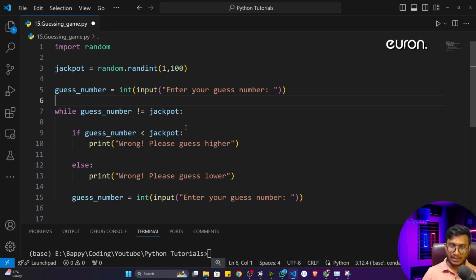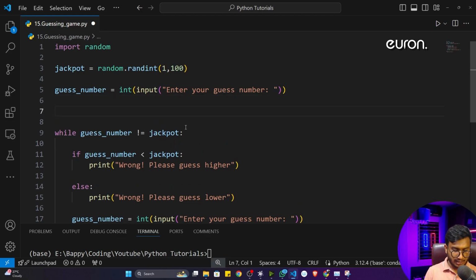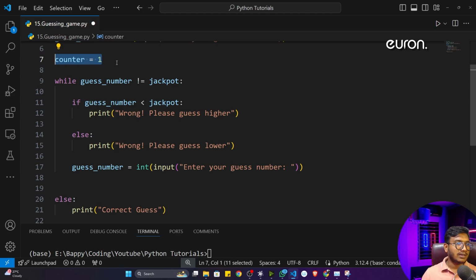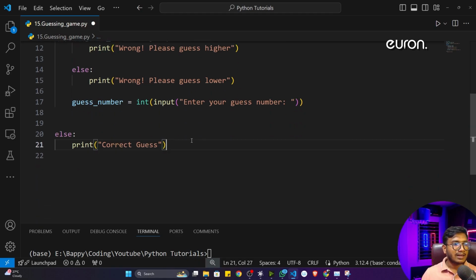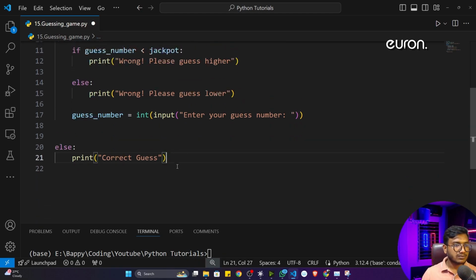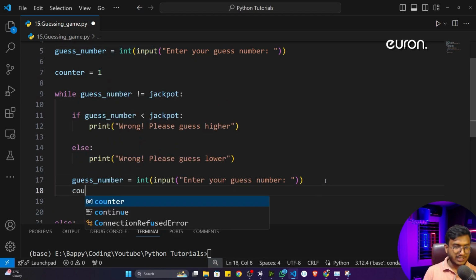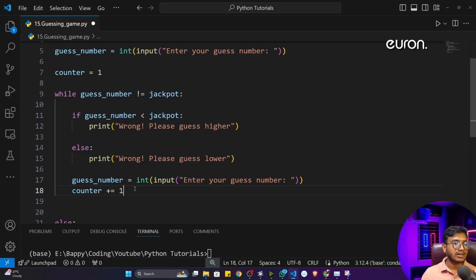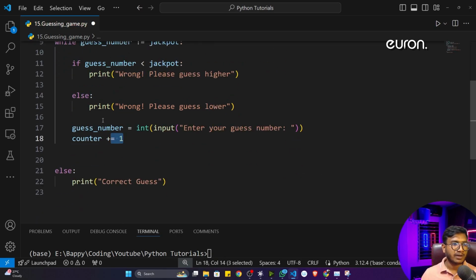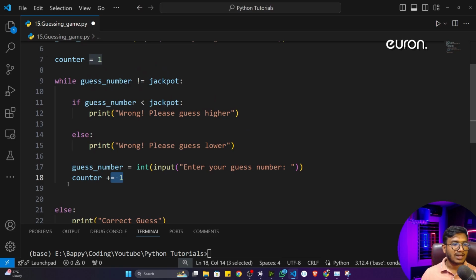So for this, what I can do, I can assign a variable called counter. So I'll just make it as 1, because at the very first time he is guessing the number 1 time, right? So that's why I have assigned counter 1, and after giving this particular input, this particular counter will change. So here I'll just write counter plus equal 1. This particular number will update every time. That means if you give wrong number, it will update every time.